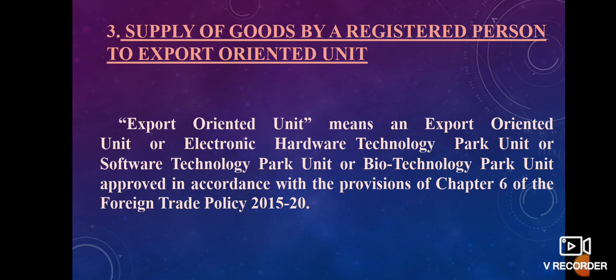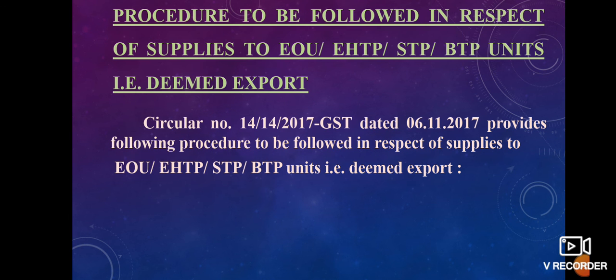Export oriented unit means export oriented unit or electronic hardware technology park unit or software technology park unit or biotechnology park unit, approved in accordance with the provisions of Chapter 6 of the Foreign Trade Policy 2015-20. So, supply to EOU, EHTP, STP as well as BTP is treated as deemed export.